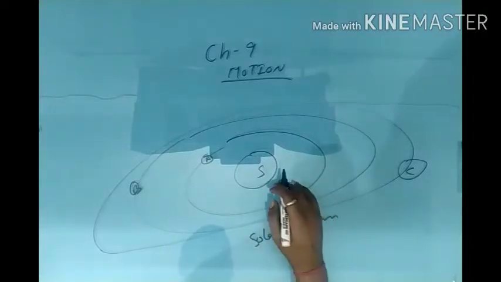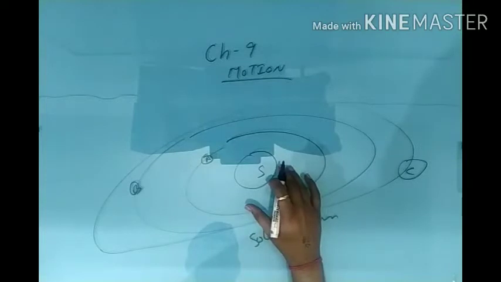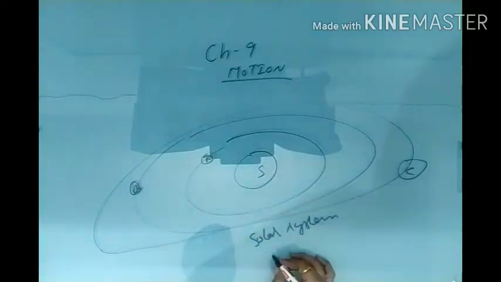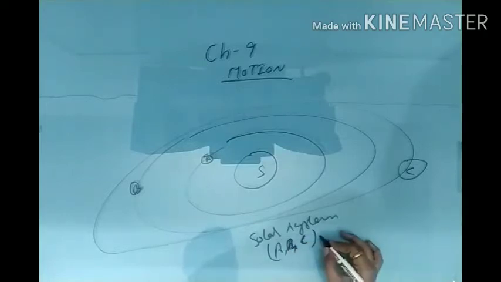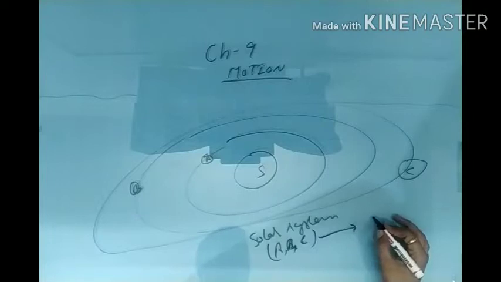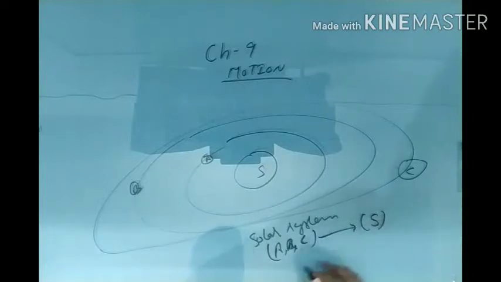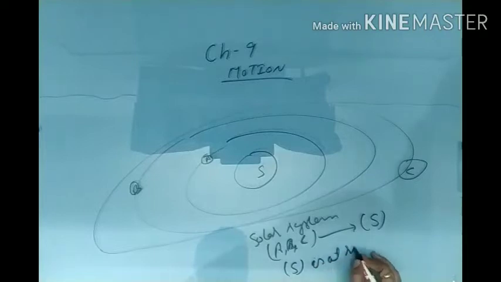It means the sun doesn't move. With respect to planets A, B, C and so on, all the planets are moving with respect to the sun, but the sun is at rest.